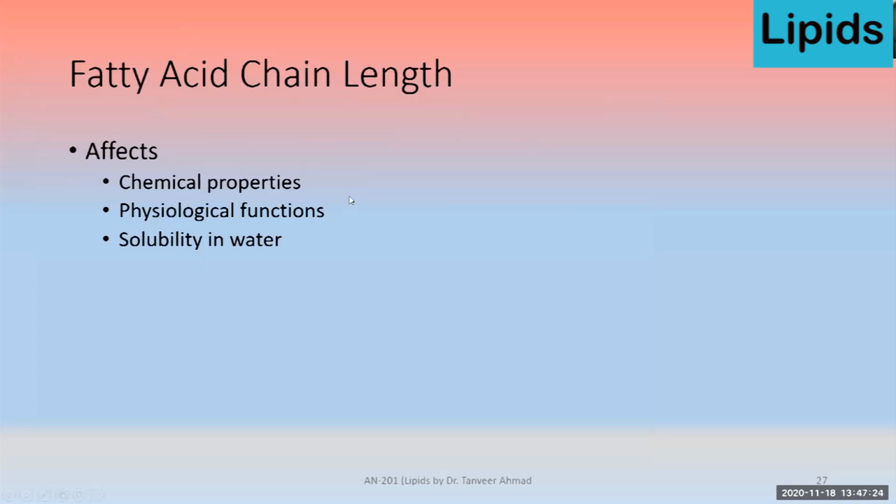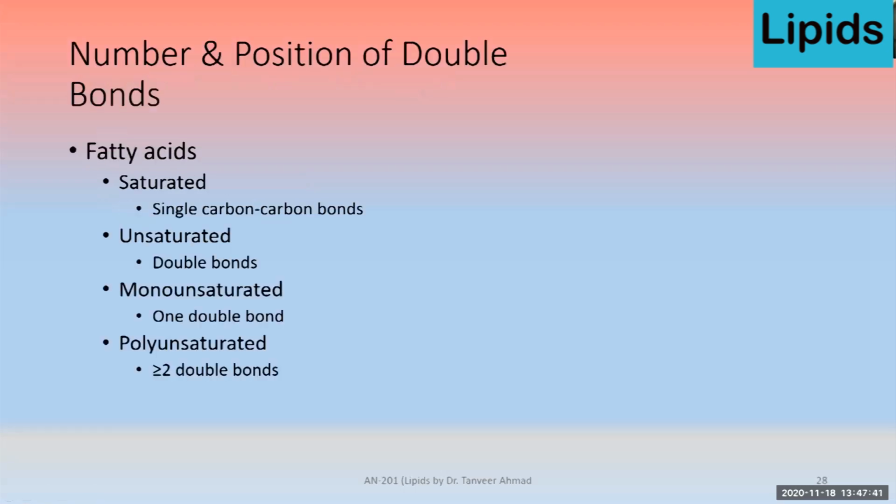Depending upon the chain length, the chemical properties and the physiological functions change. We're not going into detail about chemical properties and physiological functions. Usually, their melting point changes and their solubility in the water decreases. Only short chain fatty acids have some absorption in the water.